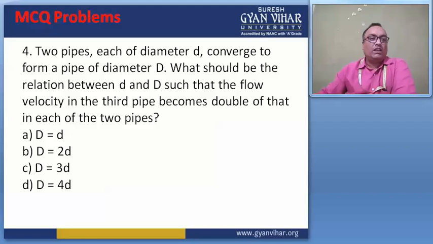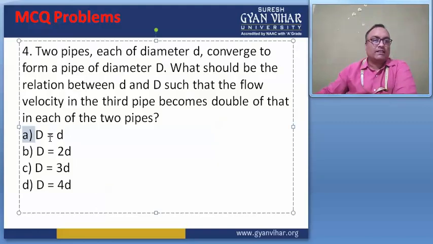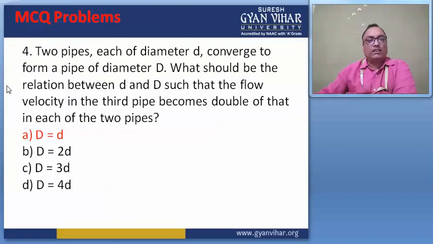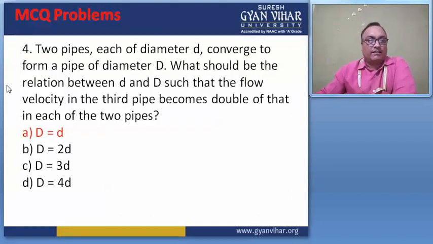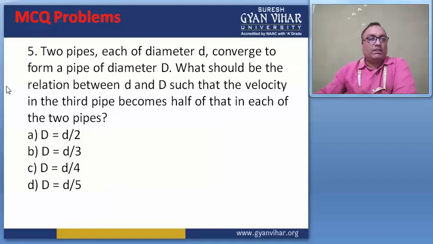Two pipes, each of diameter d, converge to form a pipe of diameter D. What should be the relation between d and D such that the velocity in the third pipe becomes double that of each of the two pipes? Here is the answer, and the correct answer is D. Put all values in the continuity equation and you will get the correct answer. Then move to question number 5.